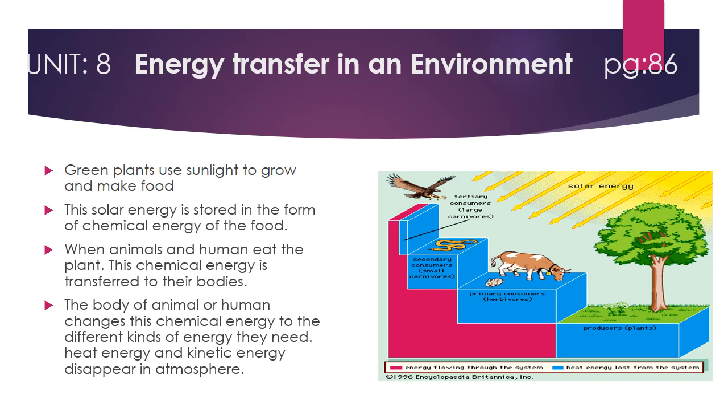And when these are consumed by tertiary consumers or larger carnivores like eagles or vultures, the chemical energy is transferred to their body. So from the producers, the chemical energy is transferred to the tertiary consumers. This is how energy travels and transfers in your environment.